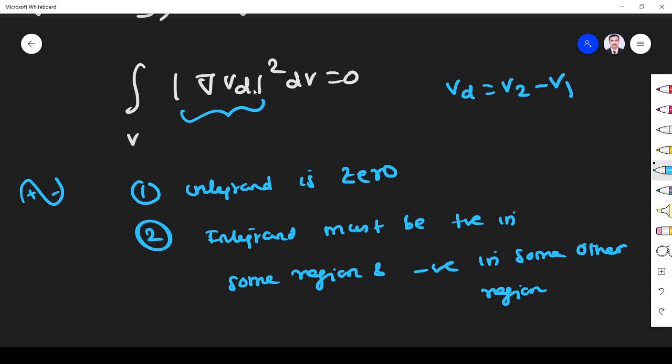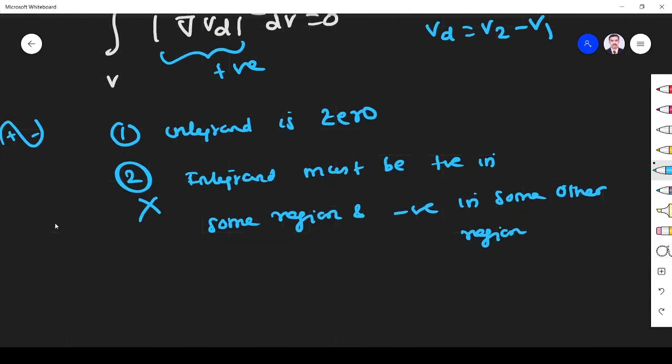But what is the only problem? It is del v squared. It is always positive. So this logic cannot apply. So what should be the condition? Only the first condition is possible, where this integrand is 0. So del Vd squared must be 0. Out of the two conditions, this is possible and the second is not possible. So del Vd squared is equal to 0.